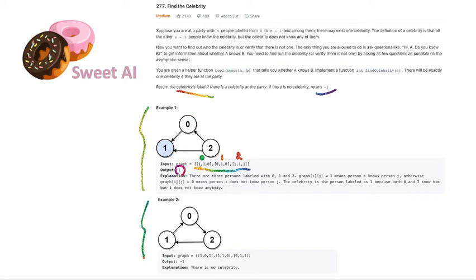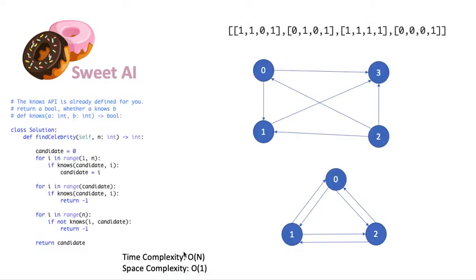And in the second example, as you see, we have 3 nodes, and each node can see at least one more node other than itself. And this indicates that there is no celebrity here, and that's why we return -1. So let's jump to the code and see how we can solve this problem.